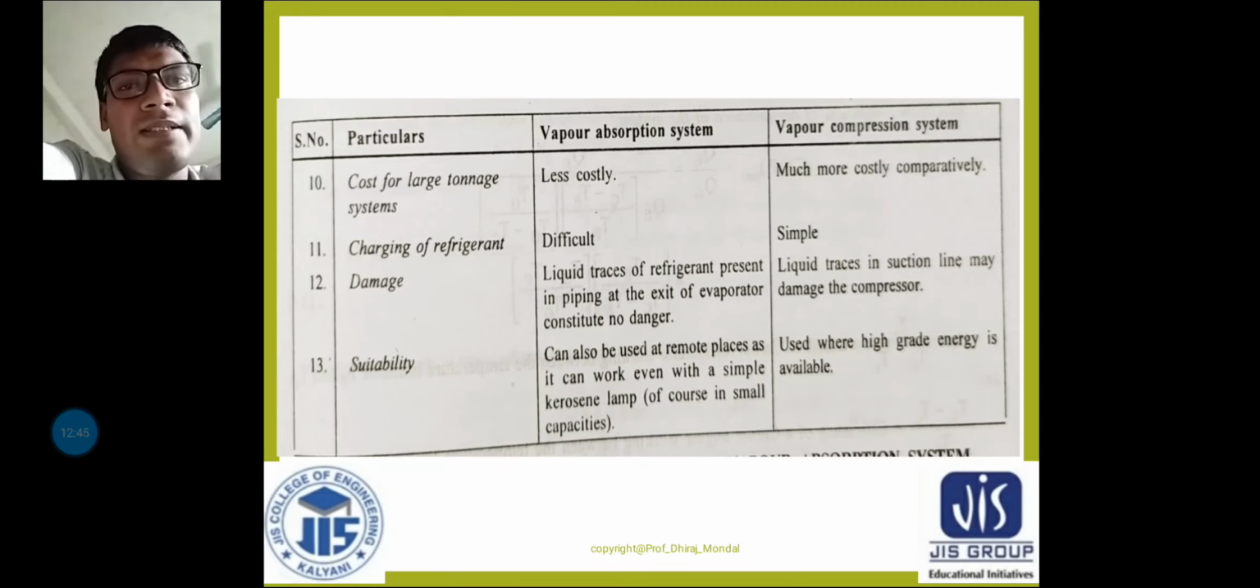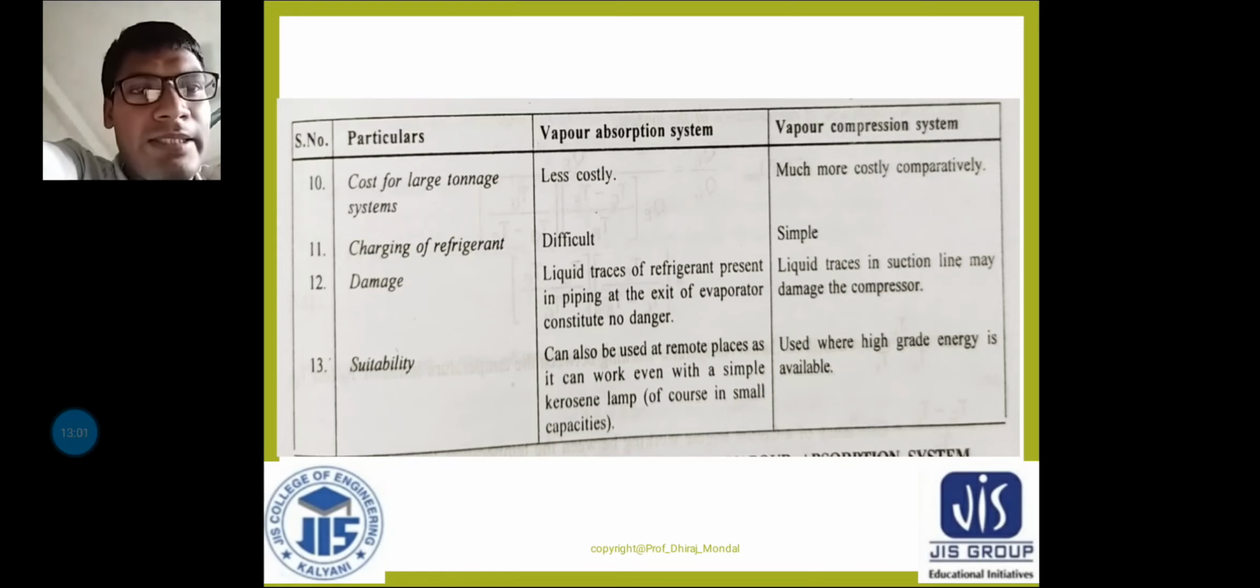Okay, next, point number 12, damage. Liquid traces of refrigerant present in the piping at the exit of the evaporator constitute no danger.